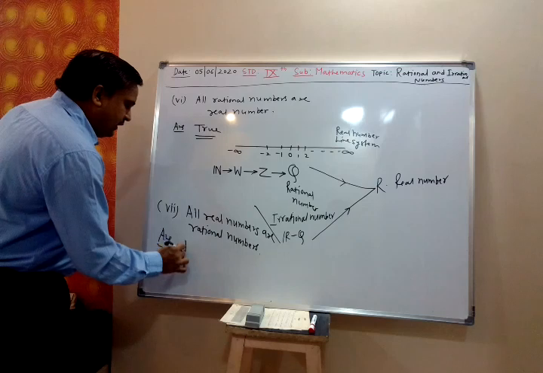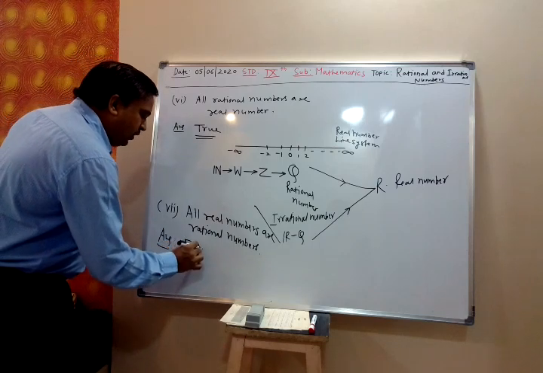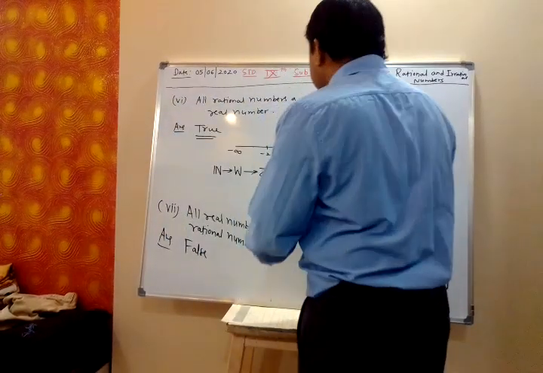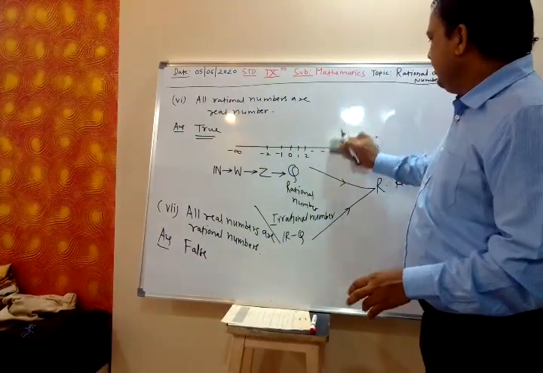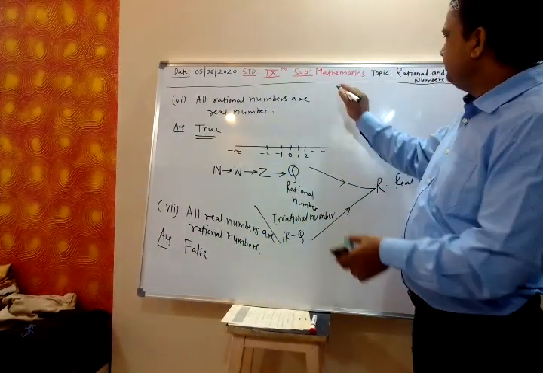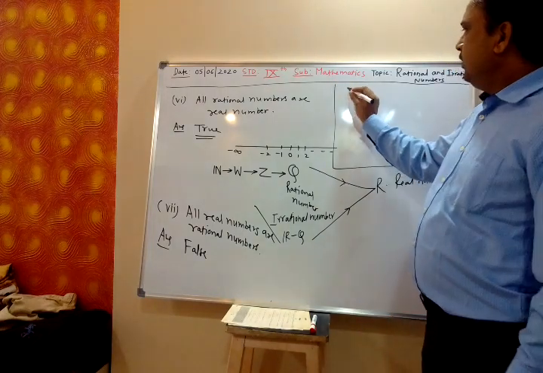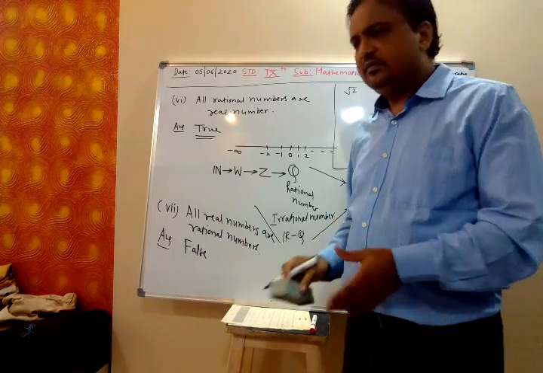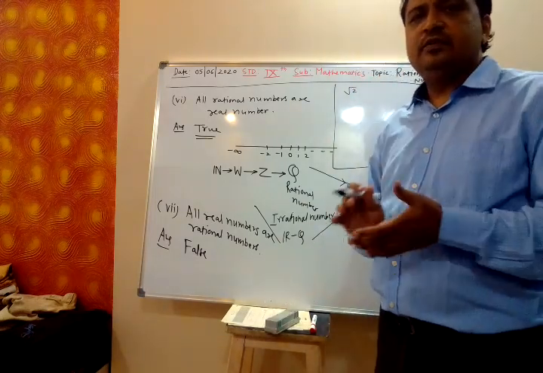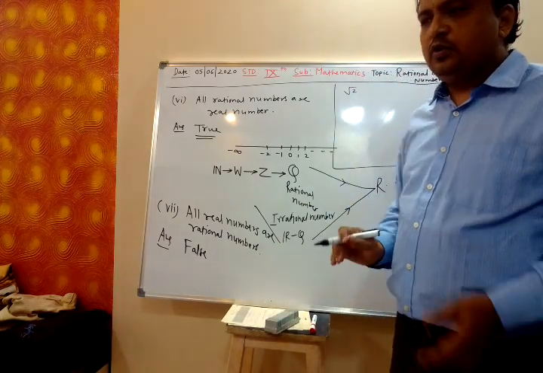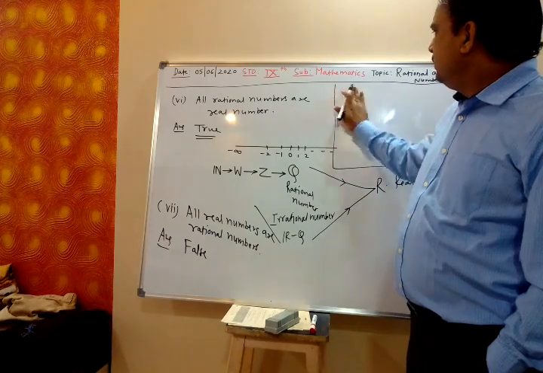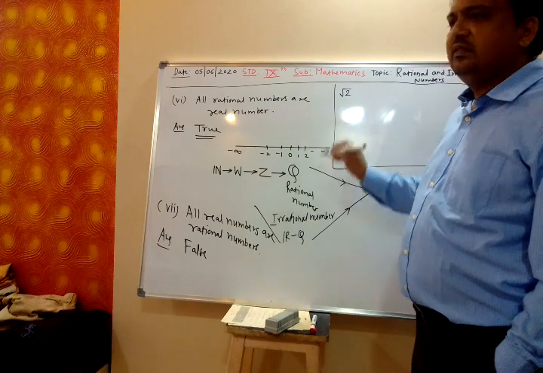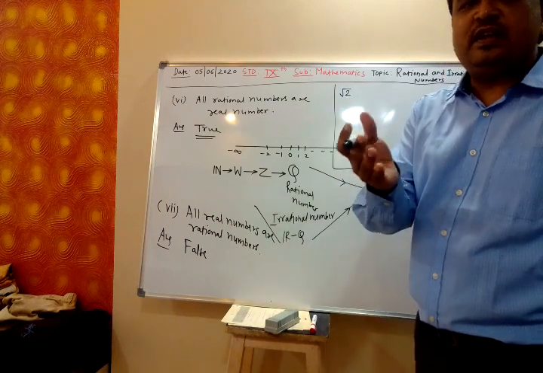False. It is false, see the reason. I am writing the reason on this side. Root 2 is a real number? Yes or no? Root 2 is a real number because root 2 is an irrational number.